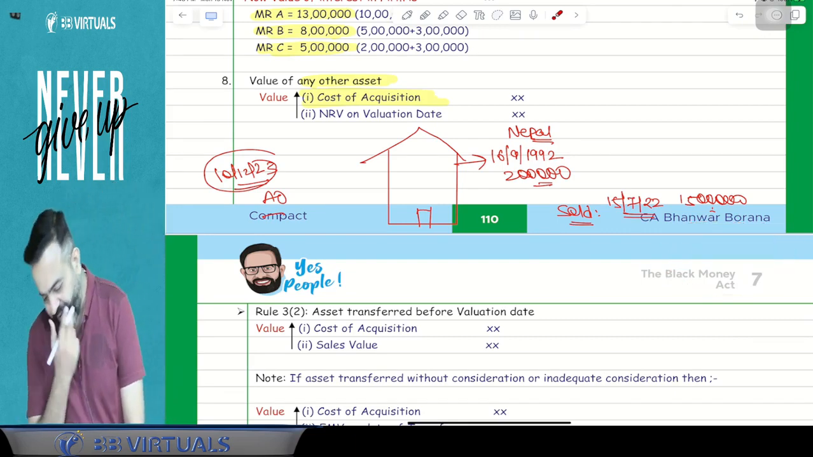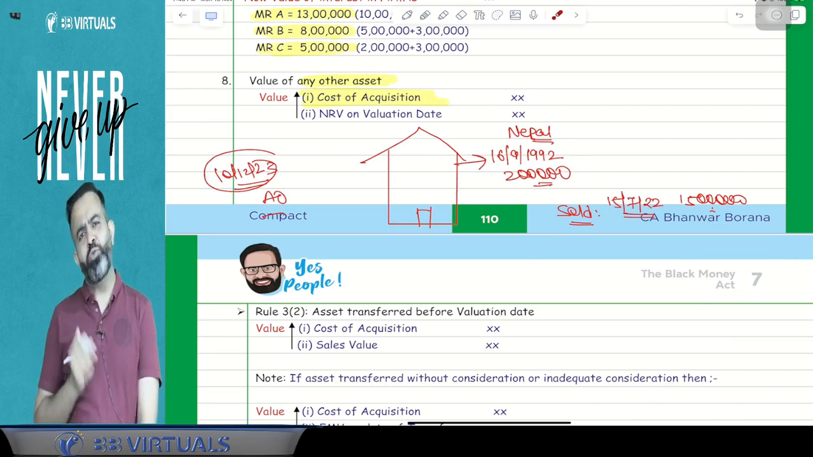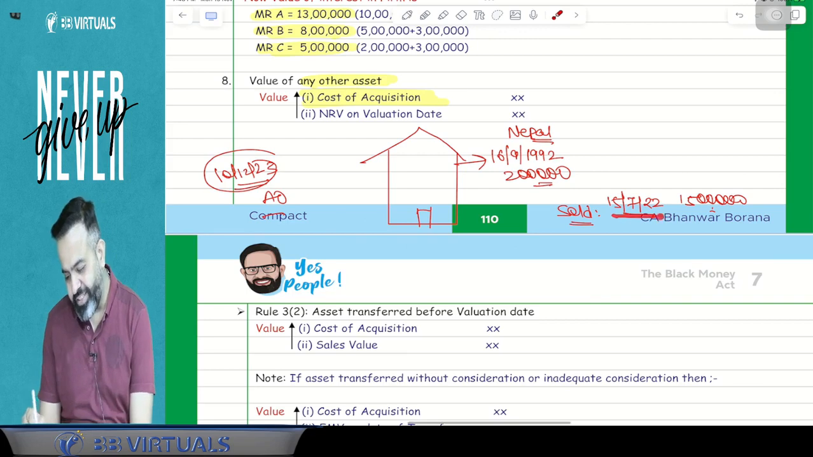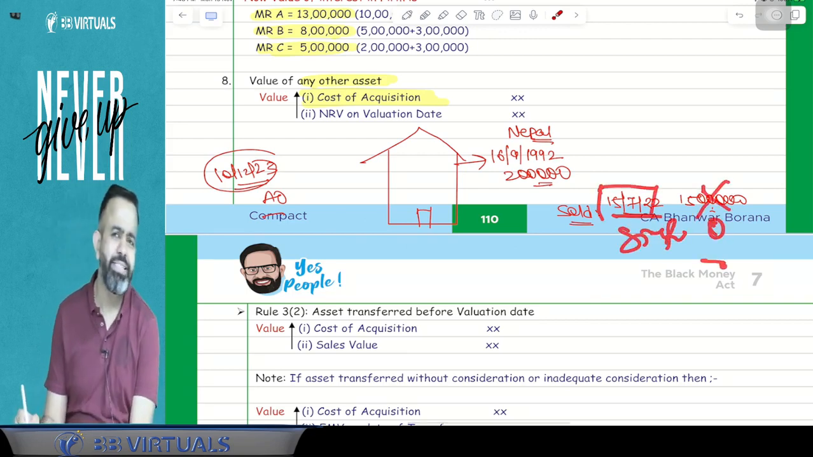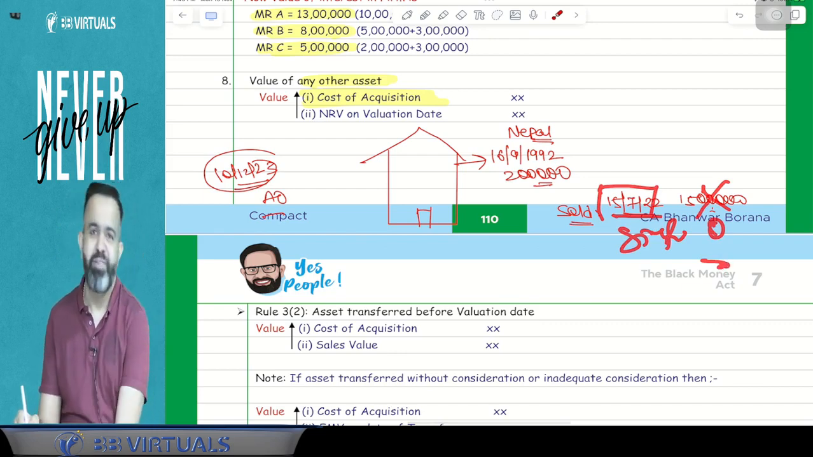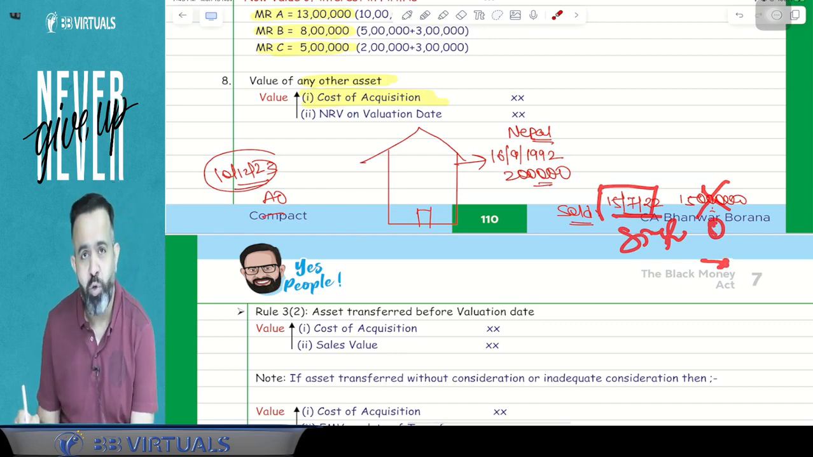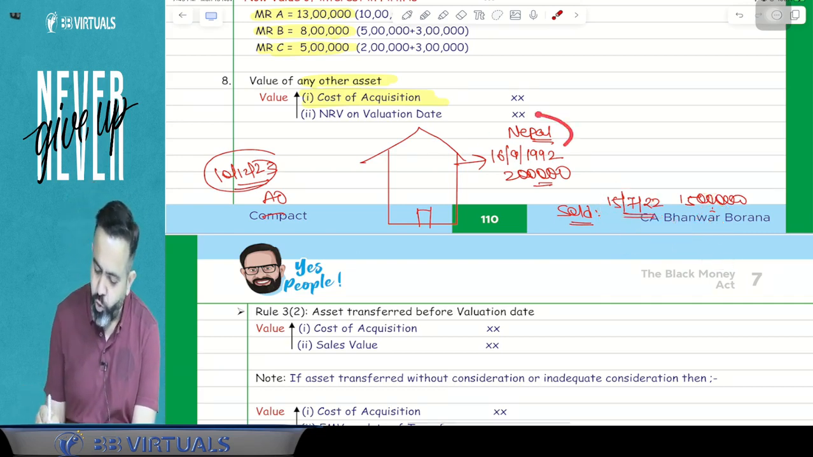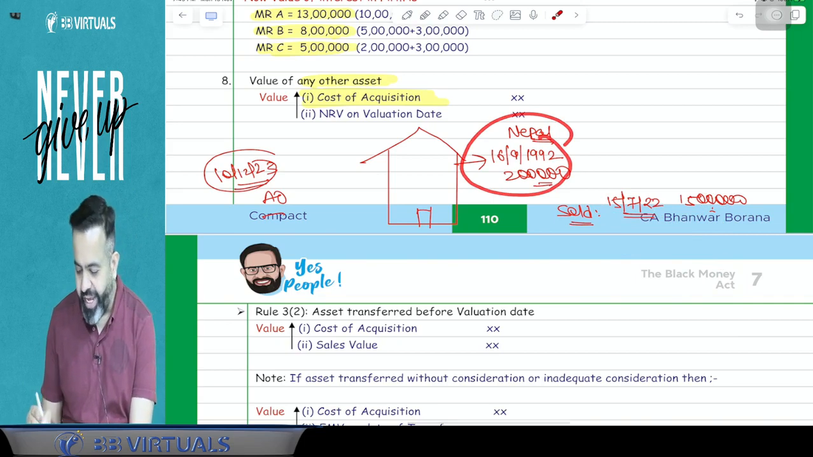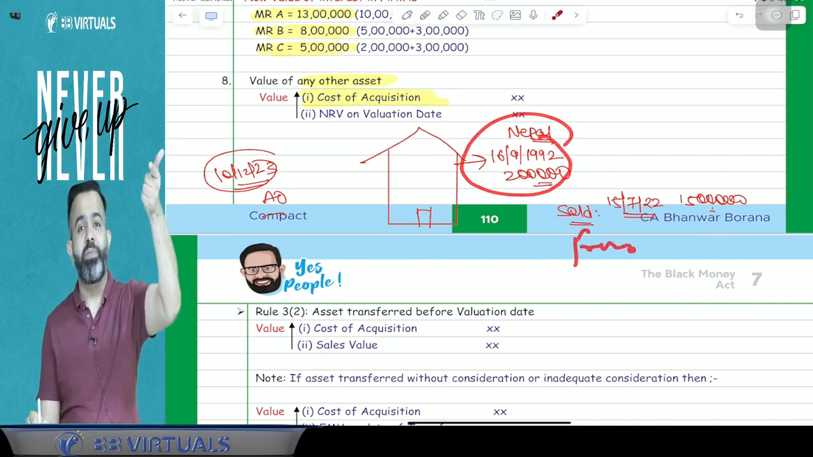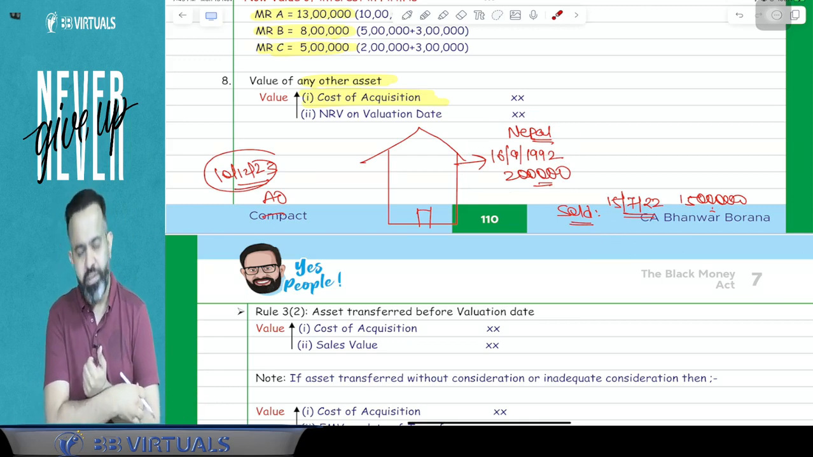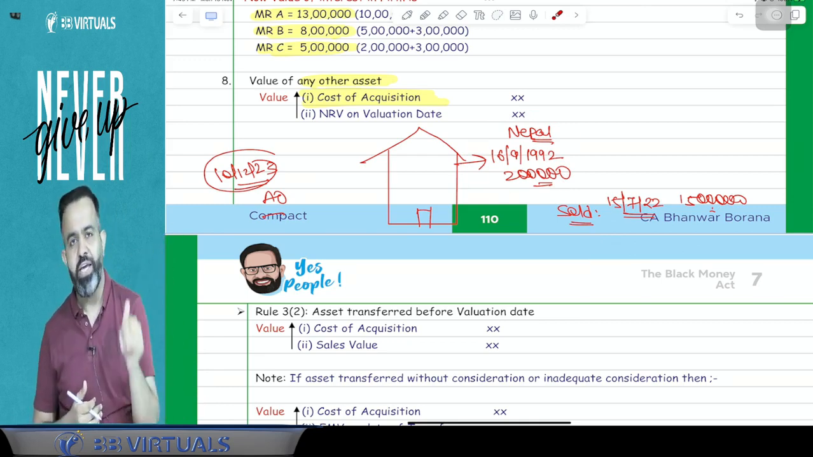Now one more doubt. Suppose, sir, we have not sold. We have gifted to someone. Then we have gifted on this date. Suppose I have gifted this property to someone. So it is a 0 price. Then what will happen? How to determine the value? Or suppose I have sold for inadequate consideration. Then the lawmaker says that whatever your cost of acquisition or FMV as on date of transfer, whichever is higher.